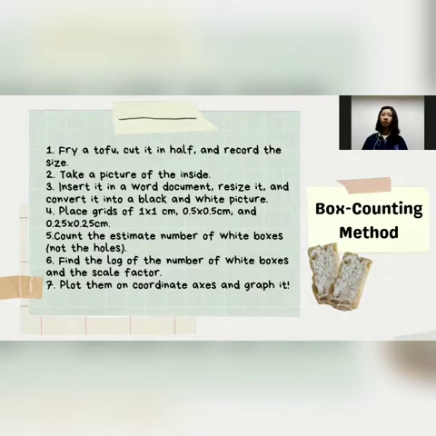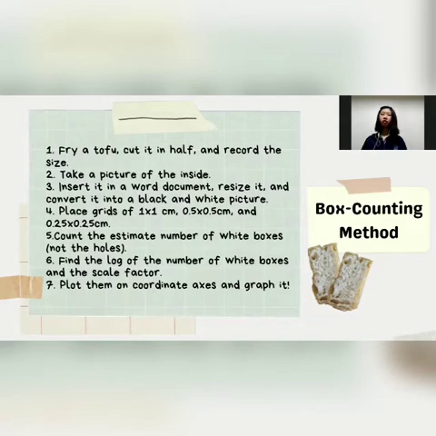The next method is the box counting method. First, we cut a piece of tofu in cuboid, then fry it and cut it in half. We also measure the size of the fried tofu, then take a photo of the inside of the tofu and insert the picture in a Word document. We resize the tofu to 4 times its original size and convert it to a black and white picture, where the black region represents the holes.